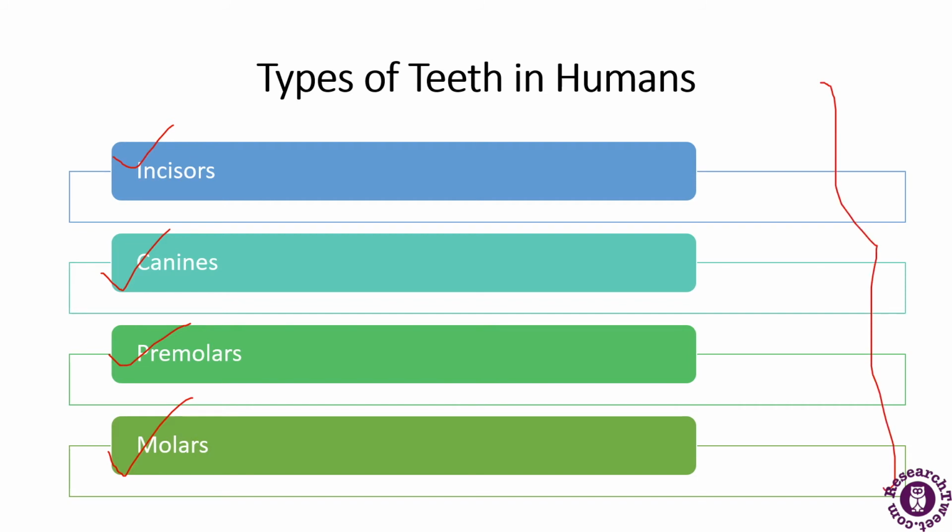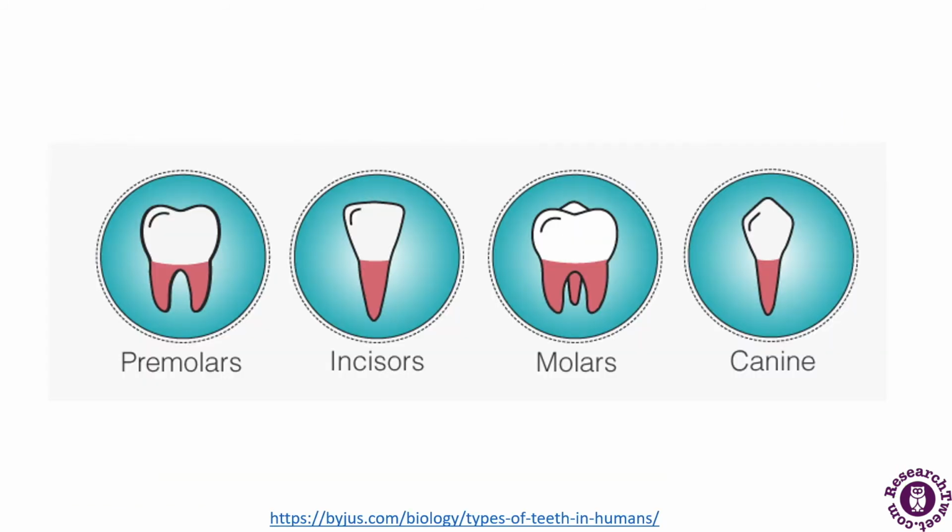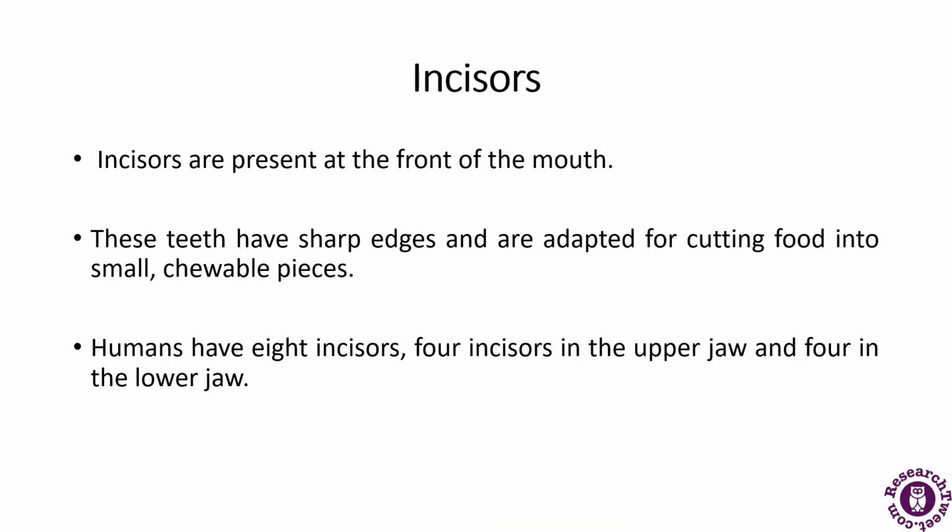In the next slide, there is a diagrammatic representation of how these four types of teeth look. The premolars look like this. Incisors look like this. Molars look like this. They basically have three legs in the case of molars, and the canine. So you can see that each type of tooth has a different structure. Now first comes the incisors. Incisors are present at the front of the mouth.